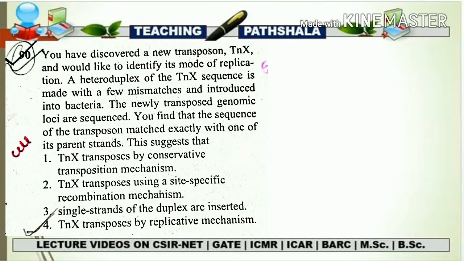So this is an indication that if some of the sequence of a transposon matches with the parent strand, that means obviously there is some kind of copy or replication. And if there is a replica of some other sequence, obviously there is a presence of replicative transposition. So easily we can eliminate all options that contain the property of a cut and paste mechanism.